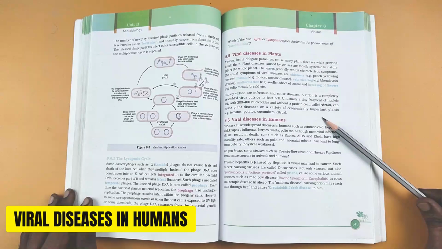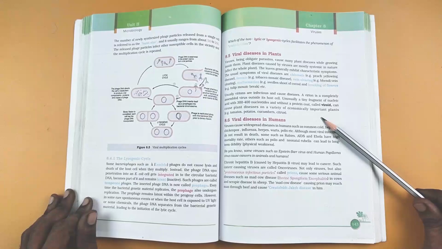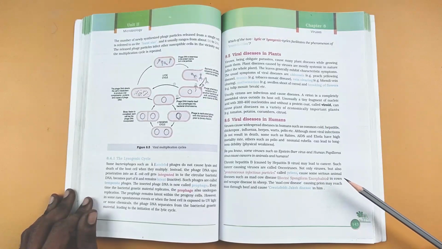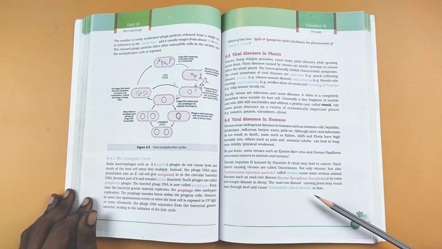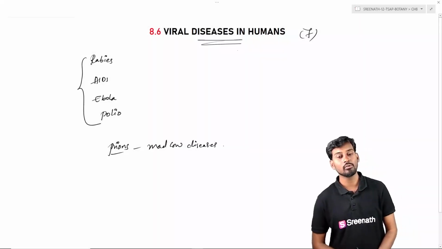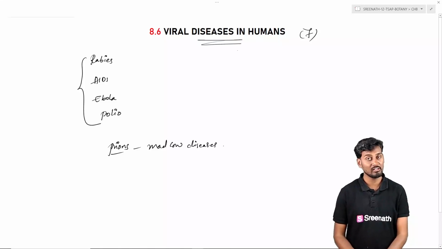So the sixth topic is about the viral diseases in humans. There are n number of diseases which are generally caused in humans by means of viruses. So here we can see some of the diseases like HIV and the common cold caused by adenovirus, which are generally important. And here we can see certain diseases like mad cow disease, which is generally caused by an infectious particle called prions.